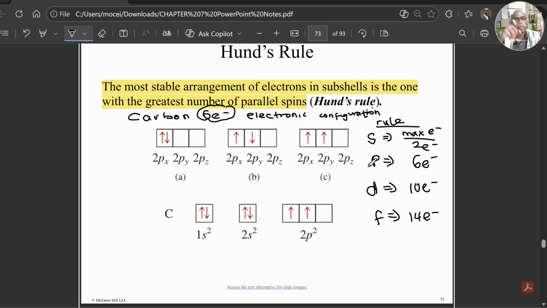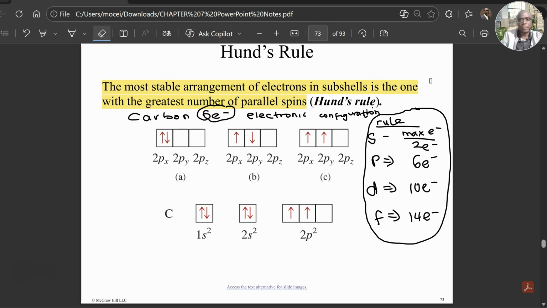So alongside Aufbau's principle, Hund's rule, and the Pauli exclusion principle, you want to really know this golden rule of how many electrons can maximally be found in s, p, d, f. So s will always carry a maximum of 2 electrons, no more than 2. But of course, if you want to follow Aufbau's principle and the Pauli exclusion principle, that no 2 electrons can have the same quantum numbers, it will mean that one electron will point up, one will point down, so that their ms values will be different.